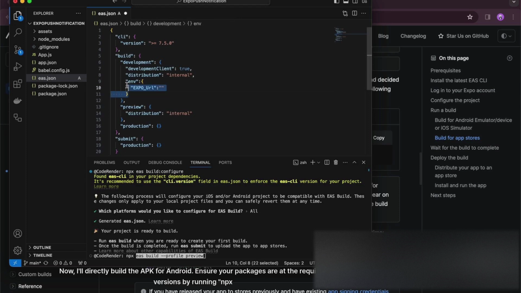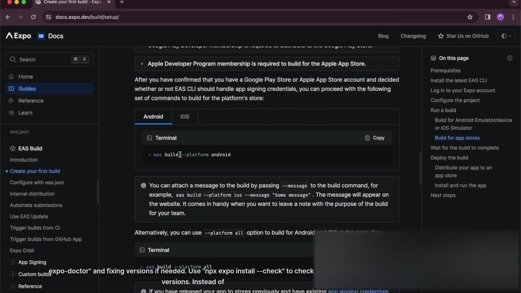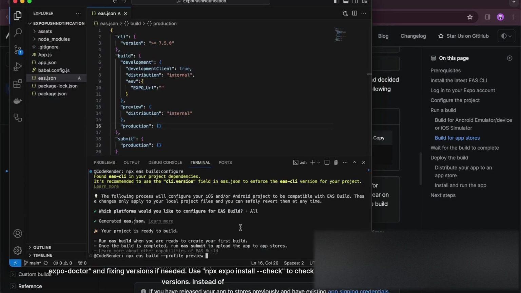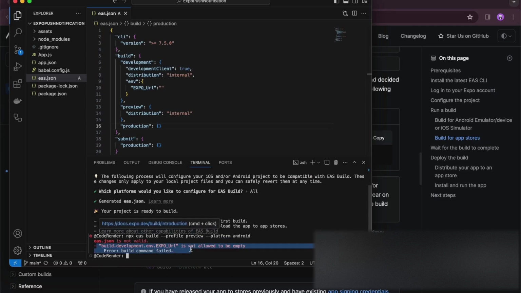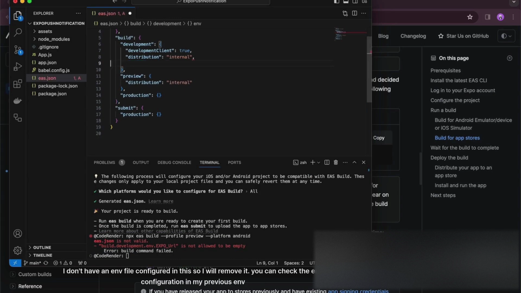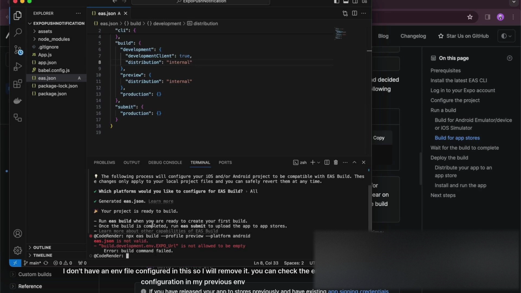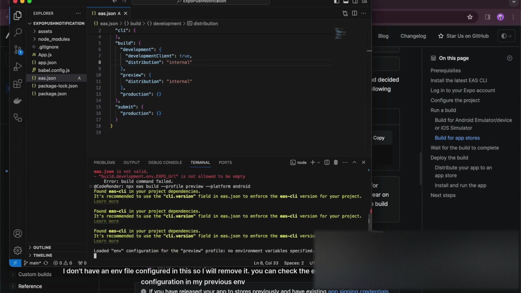Now, I'll directly build the APK for Android. Ensure your packages are at the required versions by running npx expo-doctor and fixing versions if needed. Use npx expo install check to check and fix versions. Instead of platform all, I'll use platform Android to generate the APK. I don't have an env file configured in this, so I will remove it. You can check the env configuration in my previous env configuration video.